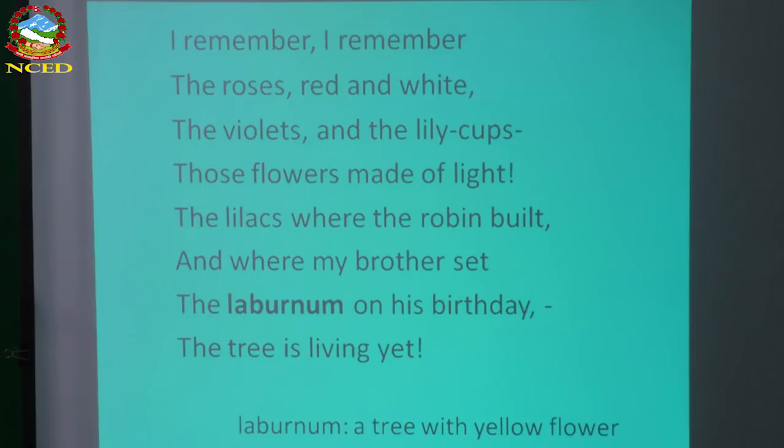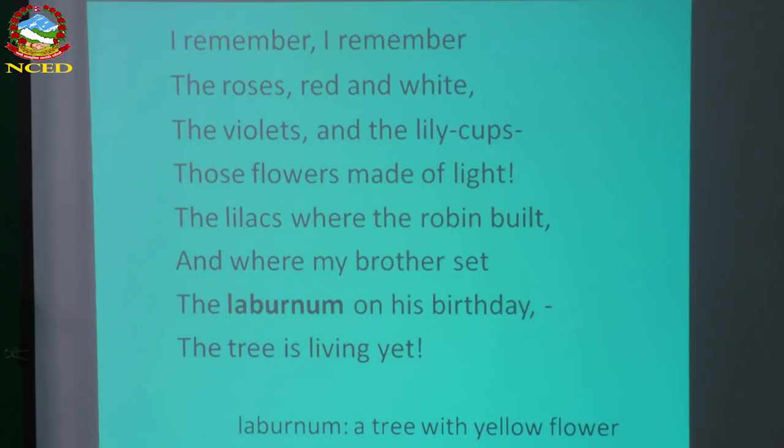Here in the beginning of this stanza, the poet again says he remembers the roses, meaning the beautiful colors of roses, red, white, and violets also. These are just the names of flowers. I showed the pictures right before we began the poem. The violets, those violet colored flowers, and the lily cups. Why lily cups? Lily is the name of a flower, and lily has a kind of cup.